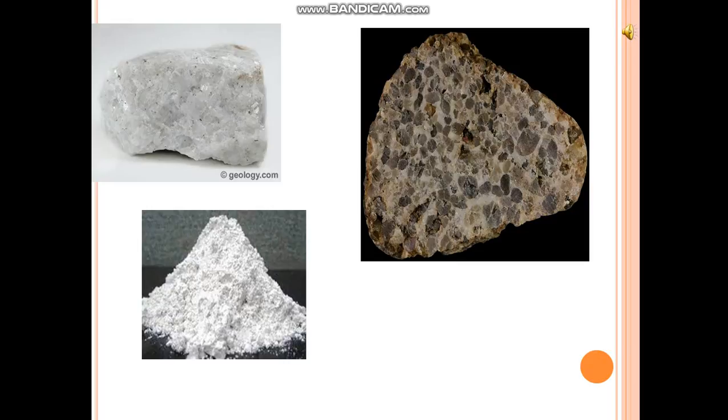Now come to dolomite. It is like limestone but contains magnesium also. People take dolomite as a calcium or magnesium supplement because it is a rich source of magnesium.